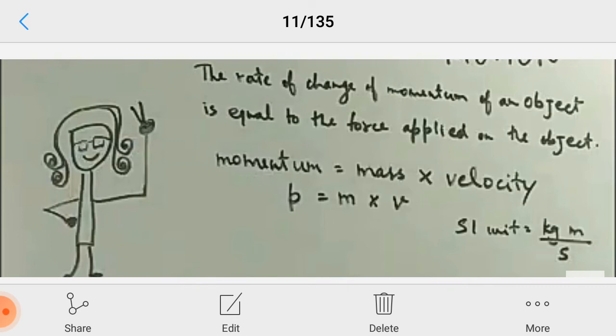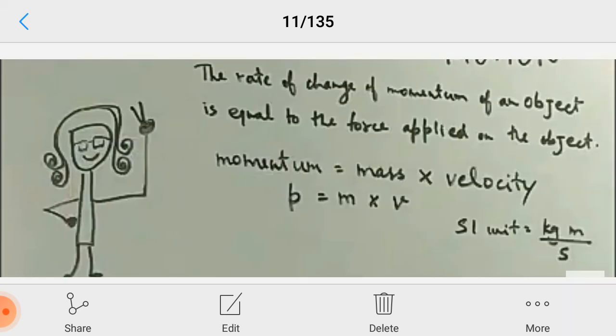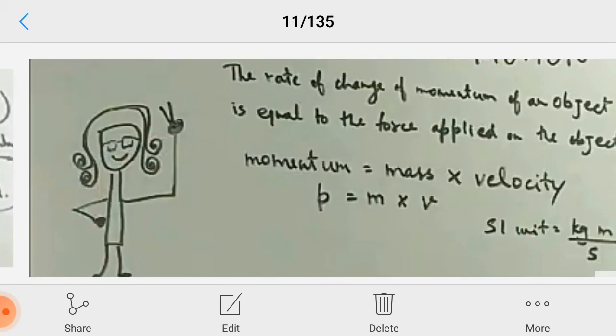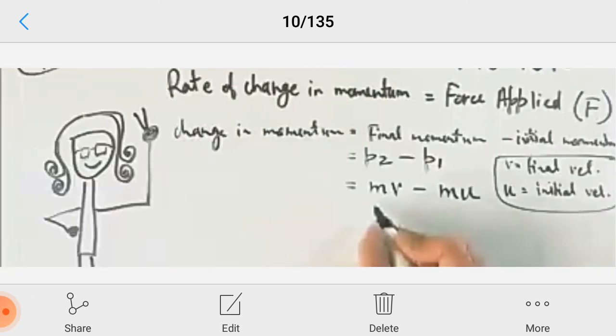So this slide talks about this. Next we move to the rate of change of momentum, which can be written as equal to the applied force. The statement, you see the statement again: the rate of change of momentum in an object is equal to the force applied. So we can write it like this: rate of change in momentum equals force applied.